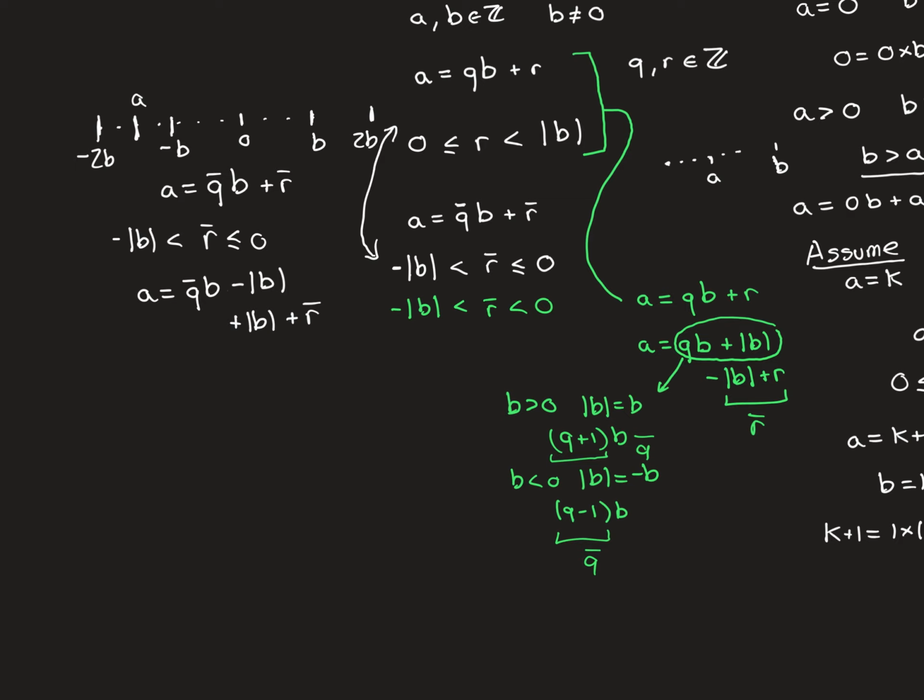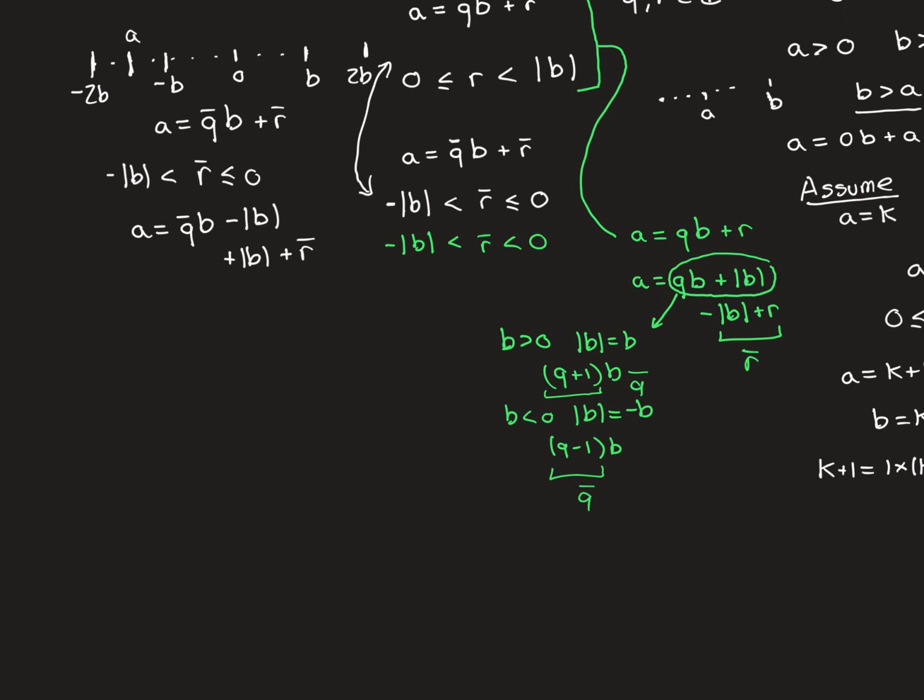In the case that b is a positive number, mod b will just equal b, so you're actually subtracting off a b here, so you're going leftward. In the case that b is a negative number, then this will be minus b, so you'll be adding b on, and that is also equivalent to going leftward because b is a negative number. Adding on a negative number goes leftward, whereas adding on a positive number goes rightward. So in that case, this is always going to take you to the quotient that's to the left of the one that you previously had, the q bar b.